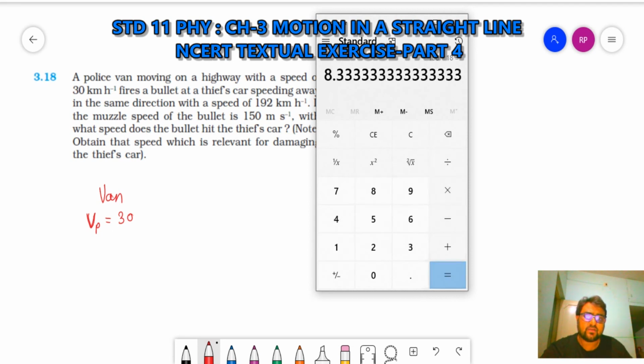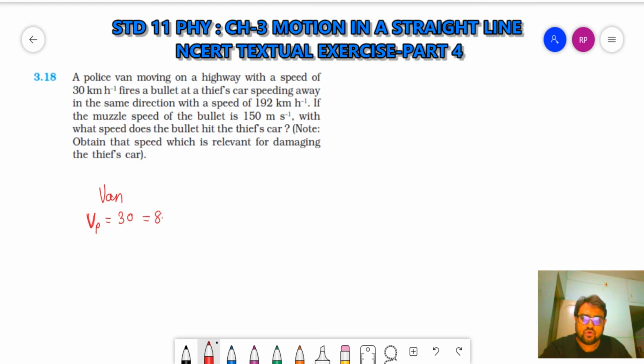I got 8.33 meter per second. So 30 kilometer per hour is equal to 8.33 meter per second.